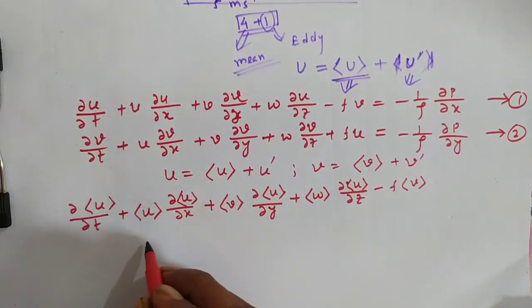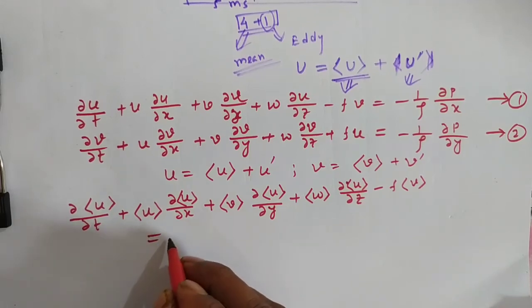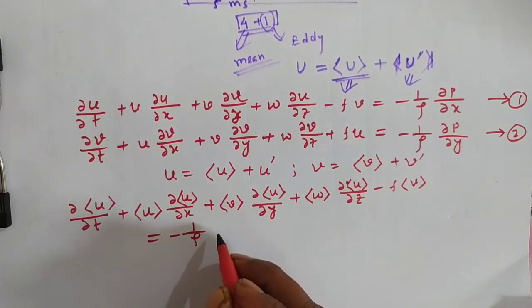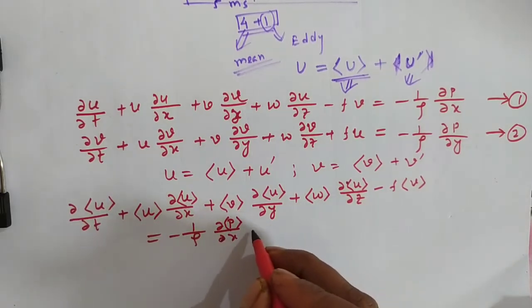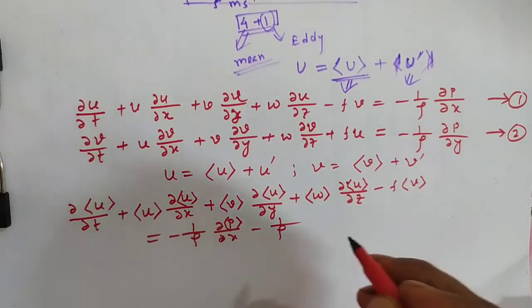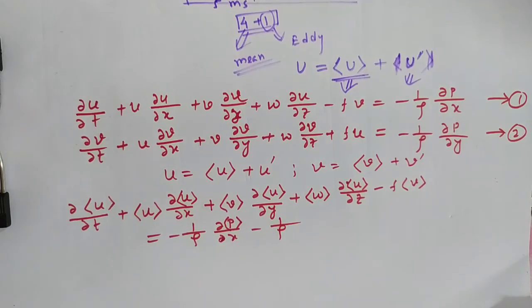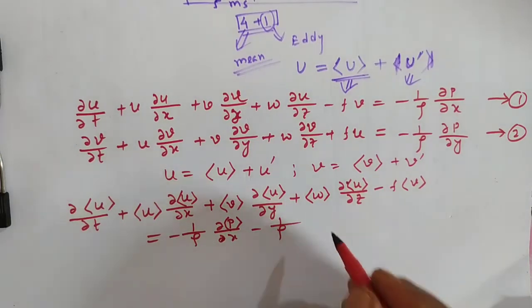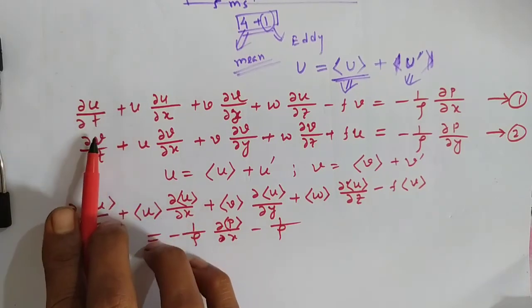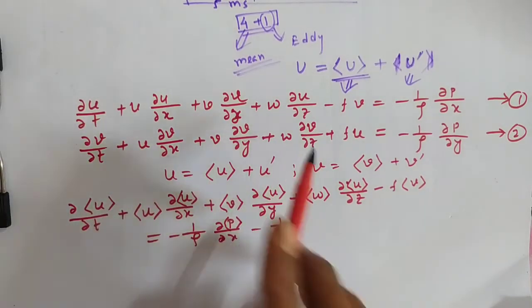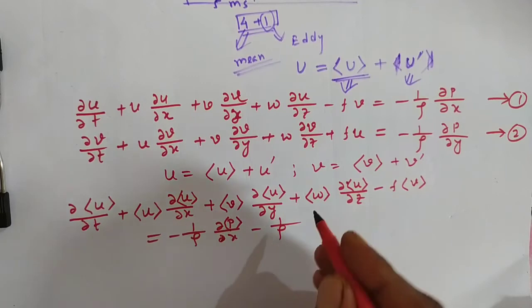So here I am writing the right hand side as minus 1 by rho del p mean del x, minus 1 by rho, I am taking 1 by rho as an extra term. Suppose here u plus u prime del u prime del t, it will go to the right hand side, and I am taking another 1 by rho extra.